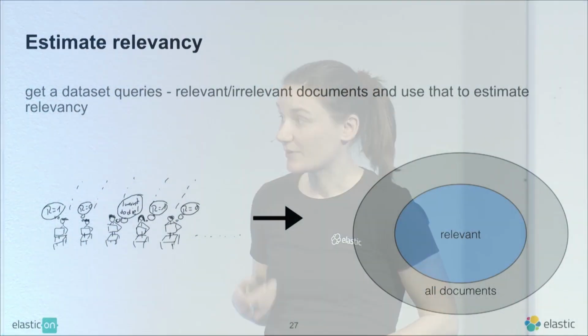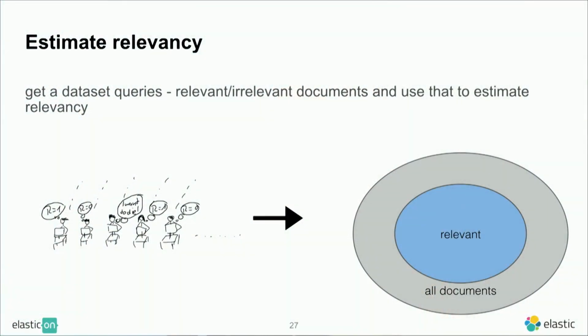And this way we can get some data set. And actually we need a few of these interns to do that all day, right? To get a proper data set for that. So we have all these interns, they click all day, and then what we end up with is a set of all documents, some of which are relevant and some of which are not relevant, for different queries.